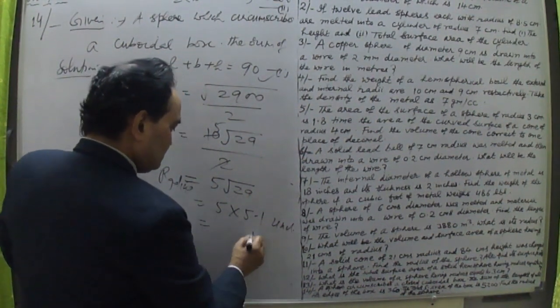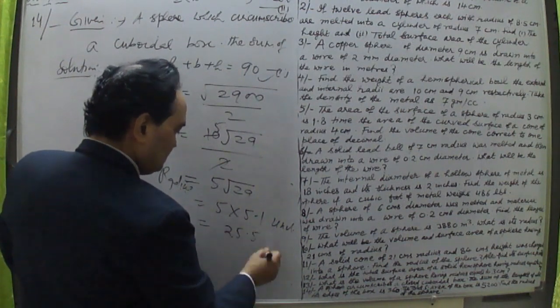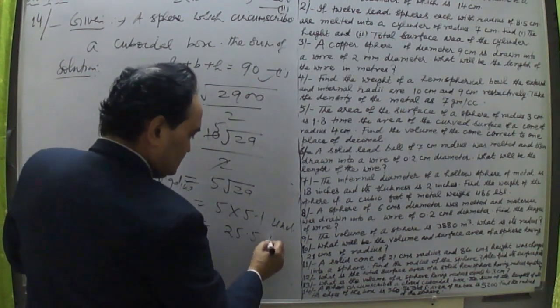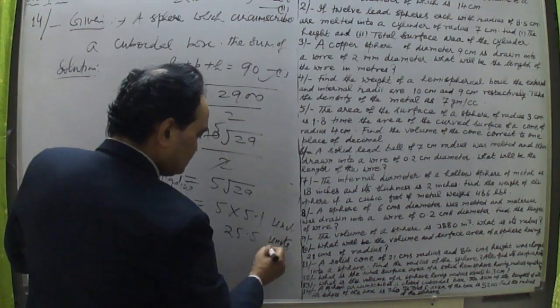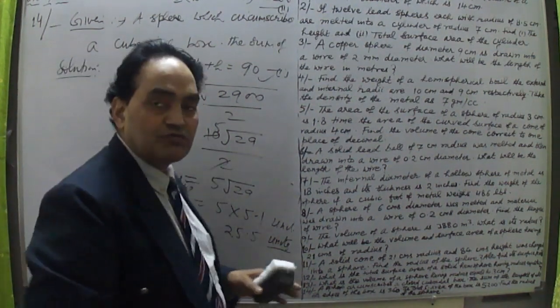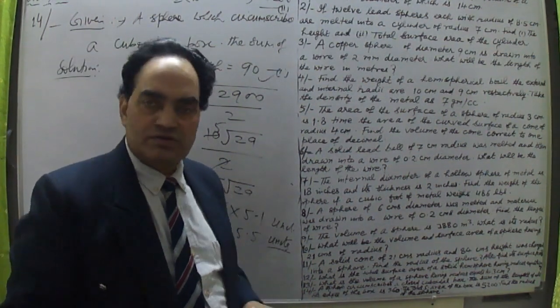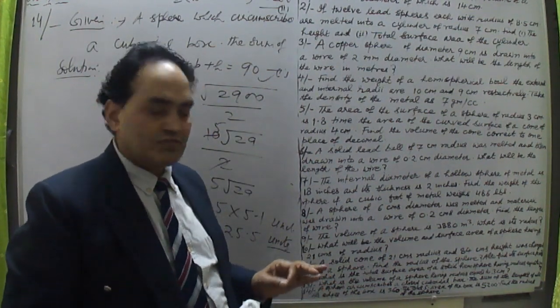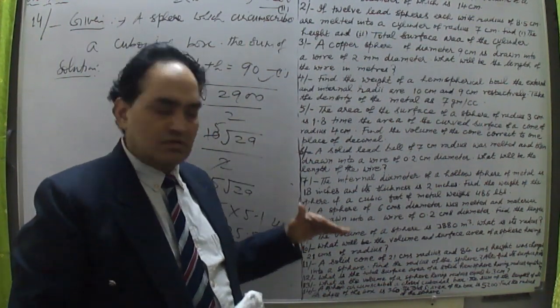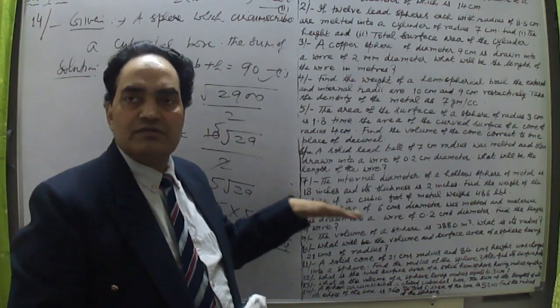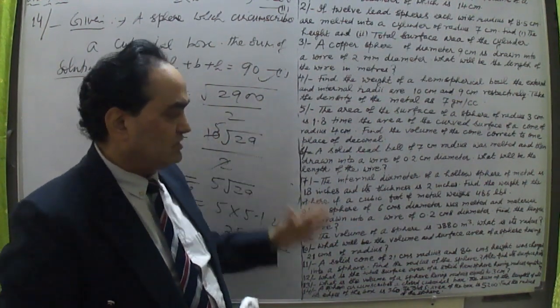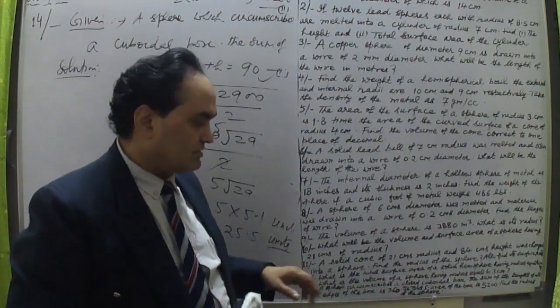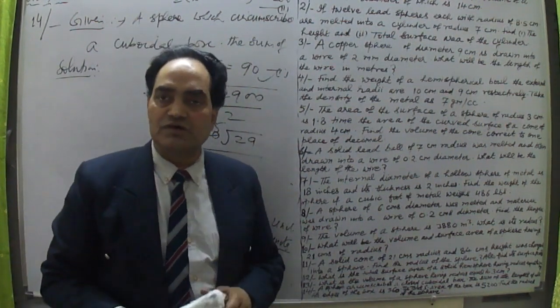This is 5.1 into 5, that means 5 into 5.1 units. That means 25.5 centimeters, or let me take units because no units is given. 25.5 centimeters or meters is the radius of this sphere required. It is a very important question, and its level of difficulty is more than any other question which we have dealt with. This is one of the questions a student asked me.